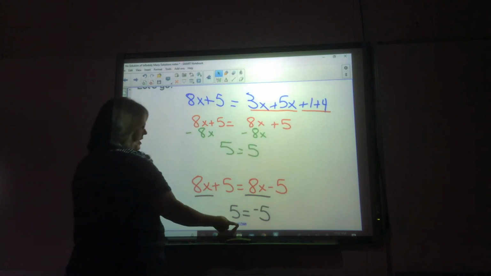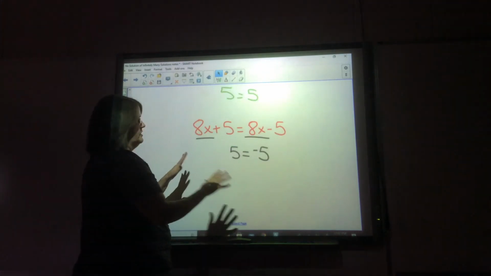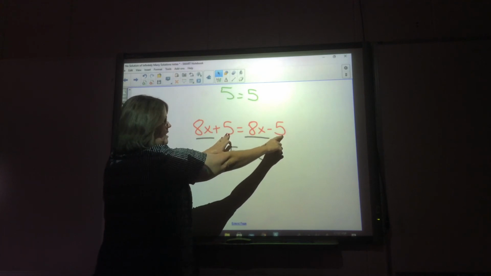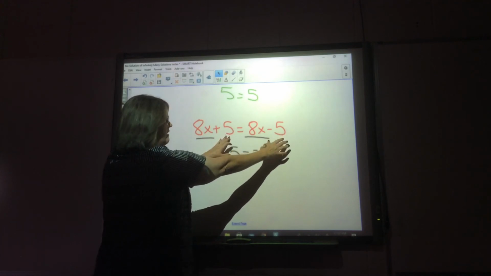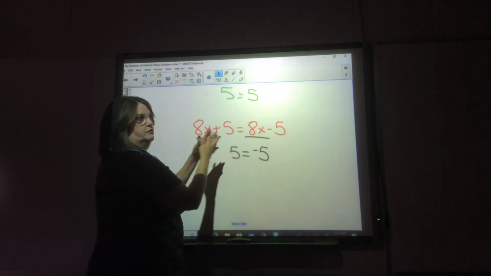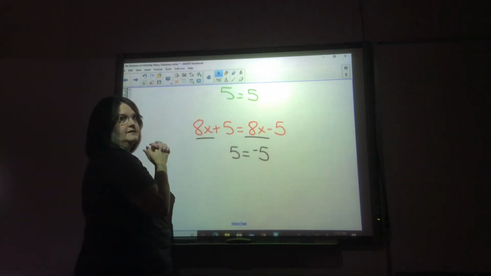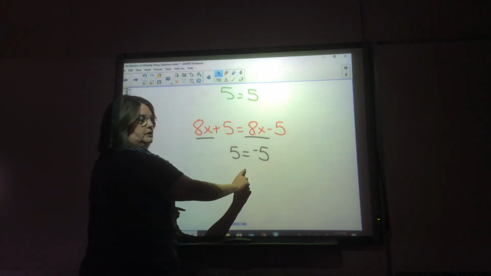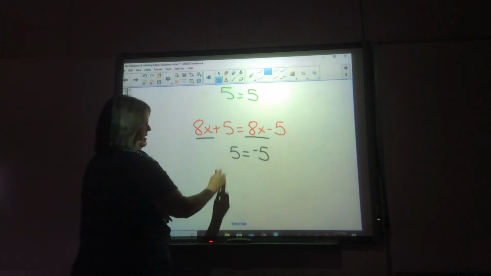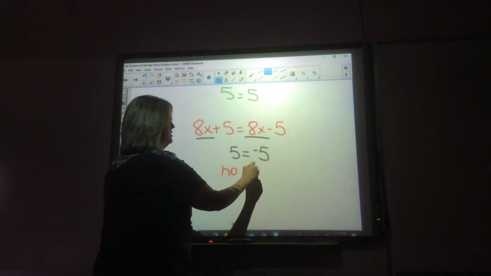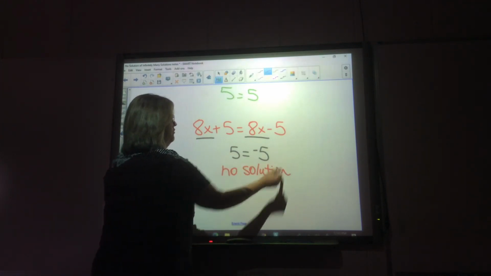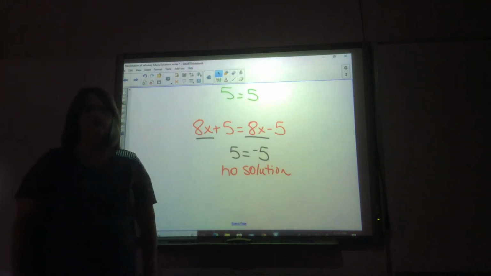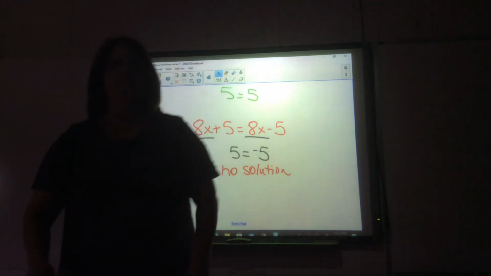Again, here's another pitfall you might run into. I have the same amount of variable, but my numbers are not the same. Be very careful, just because you see two 5s or two 2s or whatever it is, make sure they have the exact same sign as well. These do not. That would be no solution. That would not be infinitely many. So this particular instance has no solution. So be very, very careful. You might want to take your problem on out and just make sure. Take it out a little further than you think and make sure.